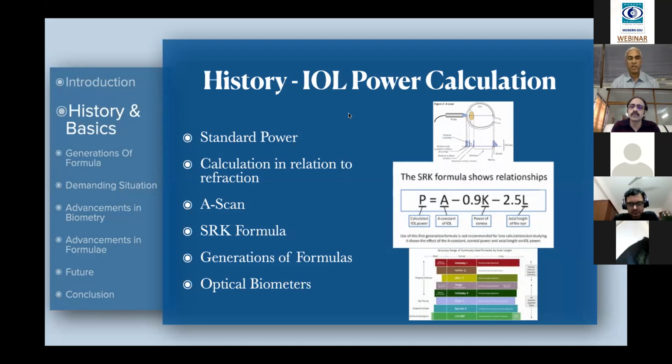Then, because of the availability of A scans, the entire game changed towards IOL power calculation. Different formulas were developed, then various generations of formulas, and they all became very useful after the advent of optical biometers.